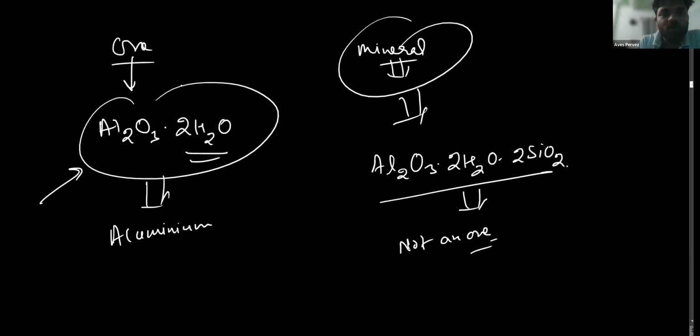So similarly, what are ores? Ores are those substances from which metal can be extracted out economically, without using much effort, without using much money. For example, to extract aluminium metal, Al2O3·2H2O is bauxite.